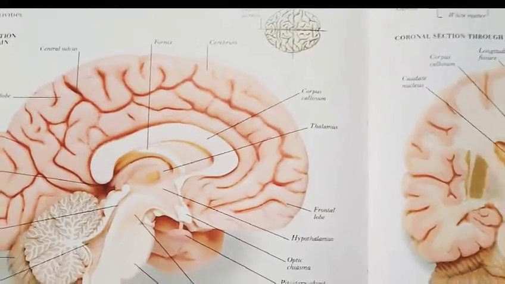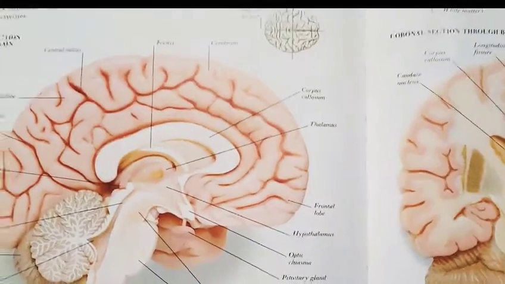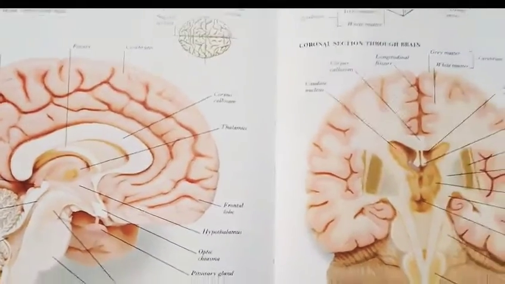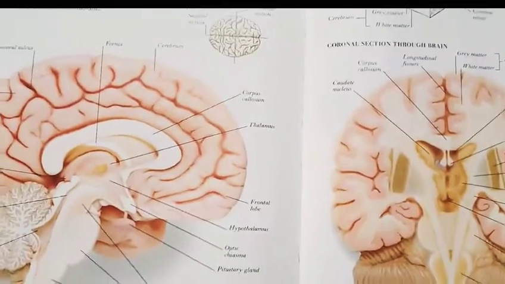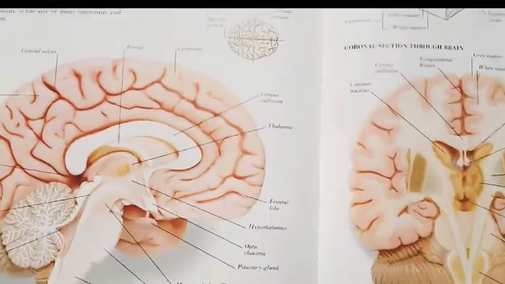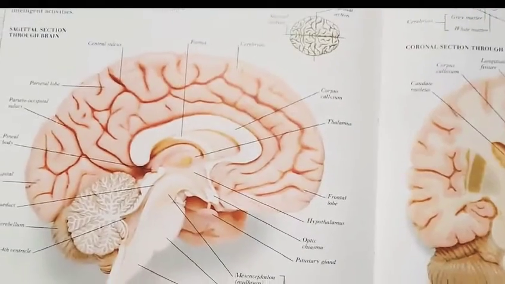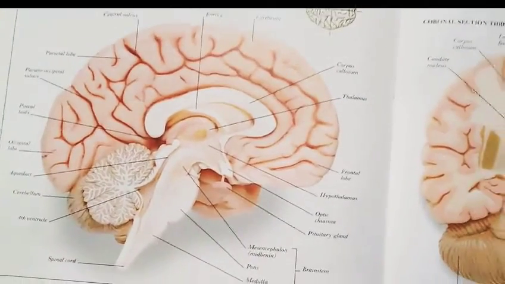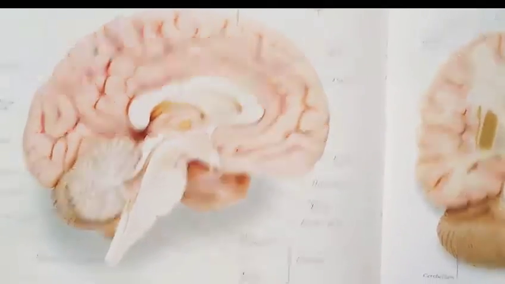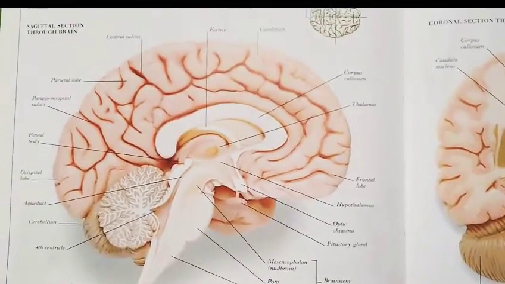Okay, now this is the two parts, right brain and the left brain, and mainly it is also known as the corpus callosum. Okay, and it is the main thinking part of the brain as well. Now what is thalamus? Thalamus is the main center of coordination for sensory and the motor signaling fed by the cerebrum.